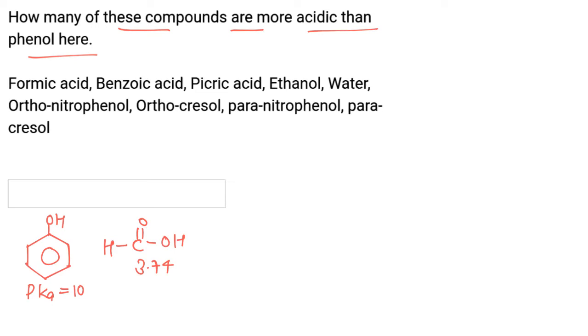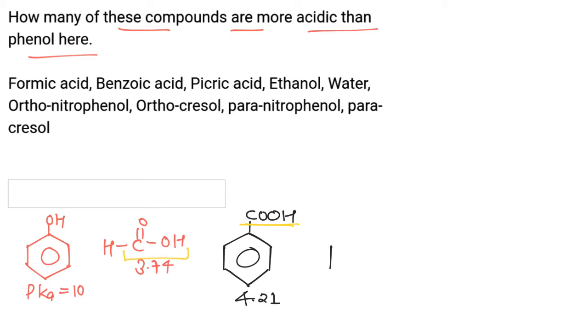So any molecule which has a COOH group will always be more acidic than phenol itself. Now benzoic acid molecule also has a COOH group, so benzoic acid would again be more acidic than phenol. In fact, the pK value of benzoic acid is 4.21, so less than 10.